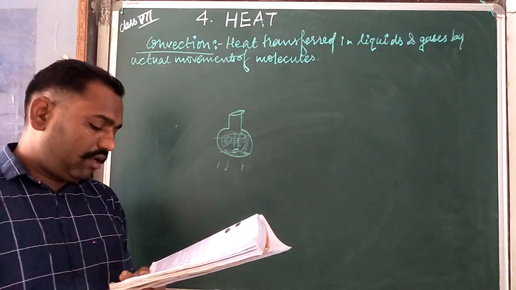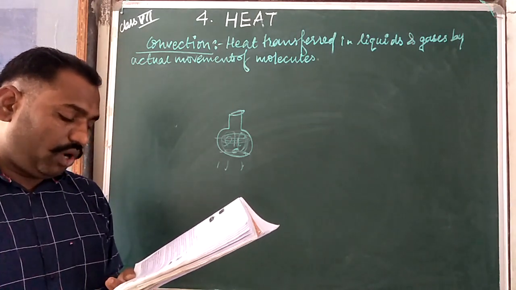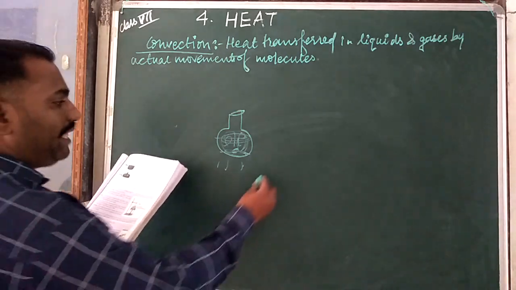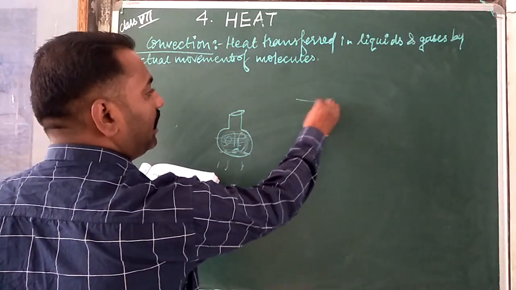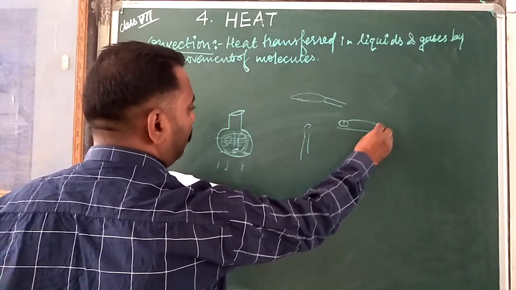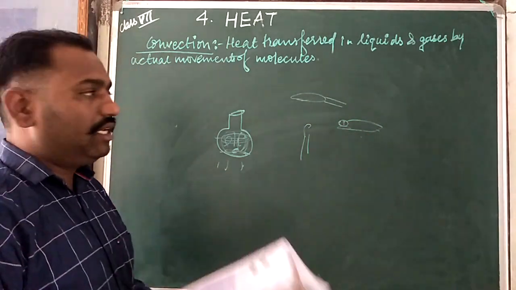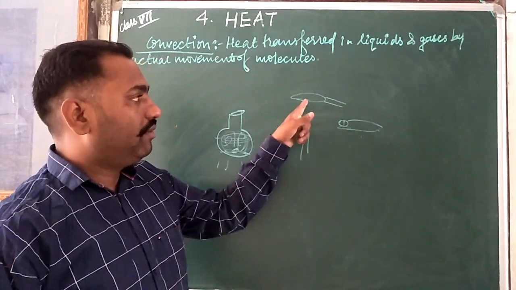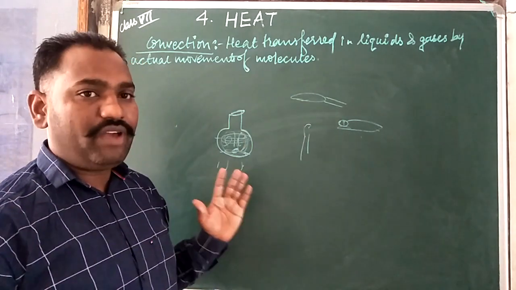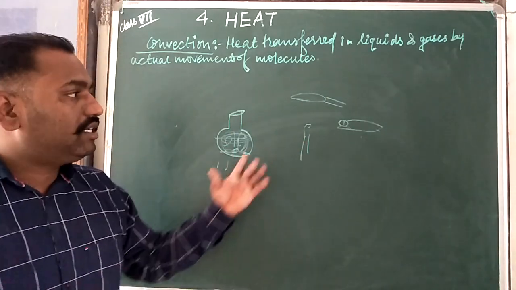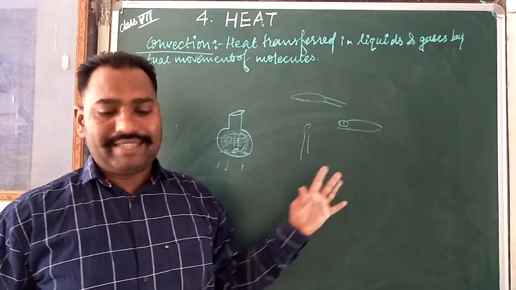The hand above the flame feels hot. The hand at the side feels cool in comparison. So look at that, one candle is there. We are keeping one hand here above it, and one hand here at the side. The hot air is going upwards from here, so that's why we feel this hand is much hotter in comparison to the one which is at the side.